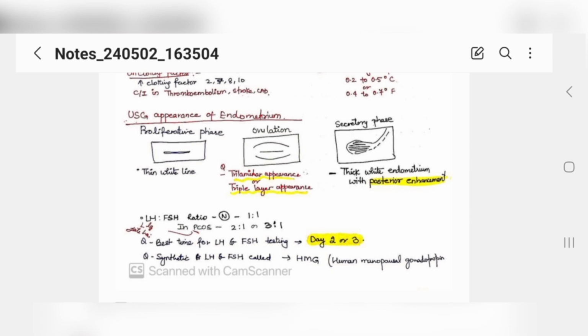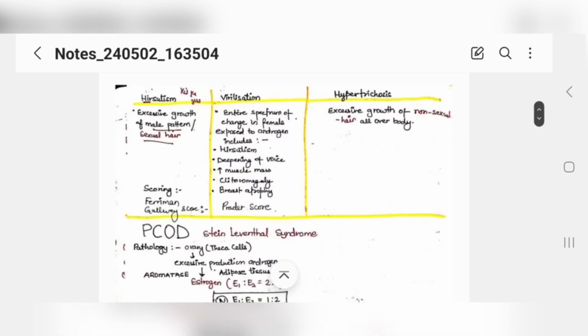Now, the best time for LH and FSH testing. If a patient comes with a complaint of anovulation and acne, and you suspect a case of PCOS, and on ultrasound you also see the necklace pattern appearance, or polycysts in the ovaries, you ask the patient to get LH and FSH testing done. You would advise that after menstruation, on day 2 or day 3. Synthetic LH and FSH is called human menopausal gonadotropin. That's an MCQ.